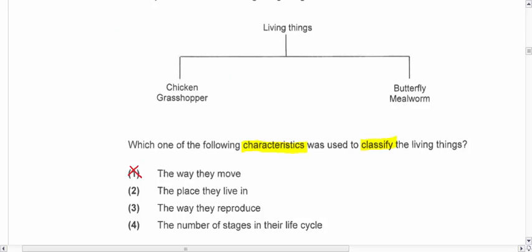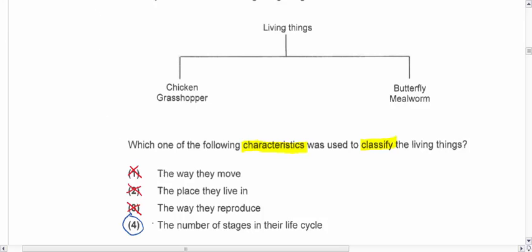How about number 2? The place they live. Chicken and grasshoppers live in very different places. Butterfly and mealworms both live in very different places as well, so 2 is out. How about the way they reproduce? Chicken lay eggs, grasshoppers lay eggs, butterflies lay eggs, mealworms lay eggs. So it doesn't differentiate the chicken and grasshoppers from the butterfly and mealworms. So my only answer is actually 4.